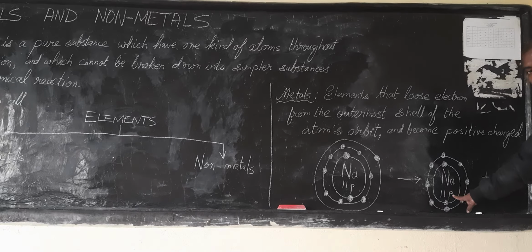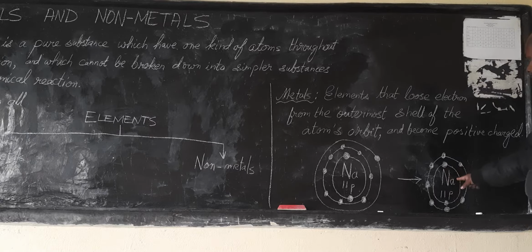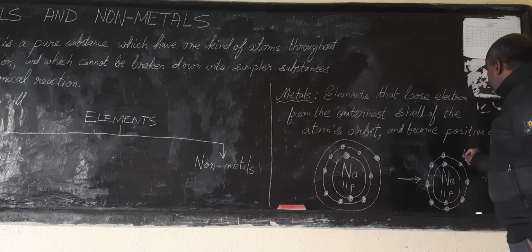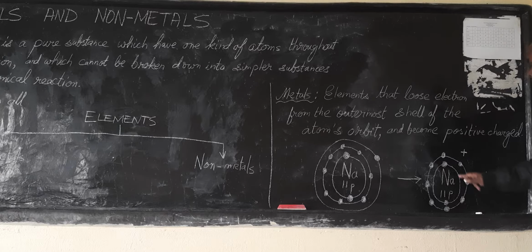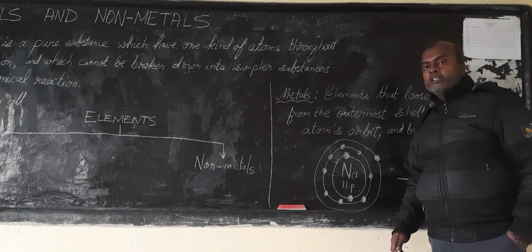But it still has 11 protons. So the majority is of protons, right? So now what kind of charge does it acquire? This sodium will now acquire a positive charge. Why? Because it has lost one electron. Initially it had the same number of protons and electrons, so it was electrically neutral.